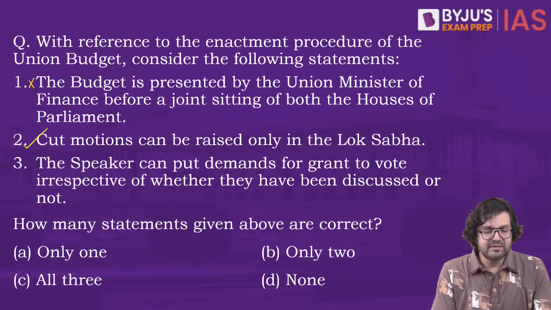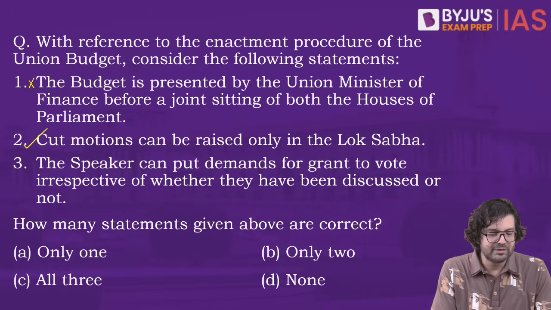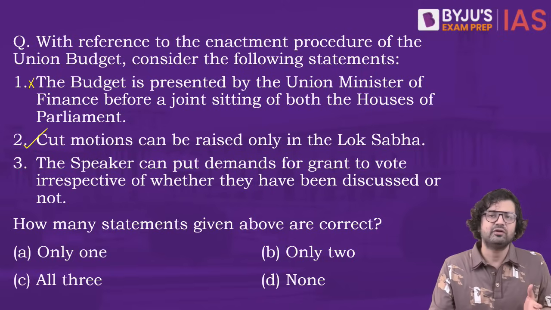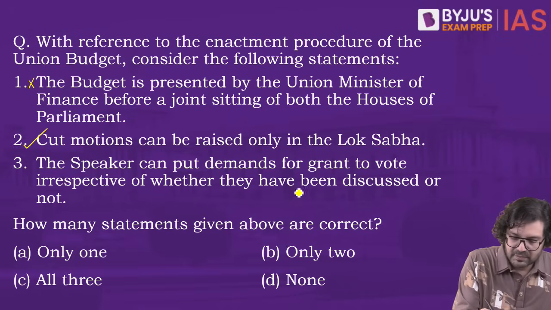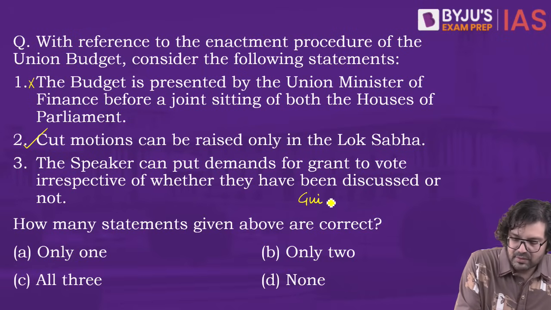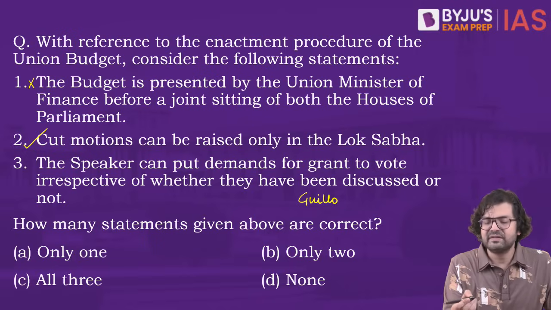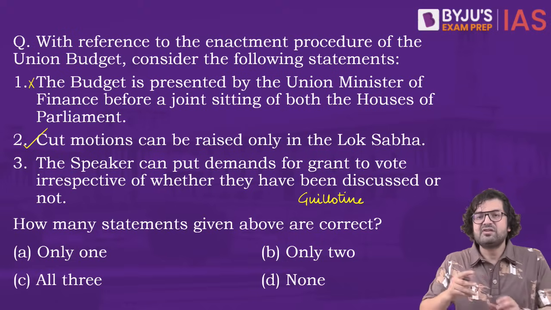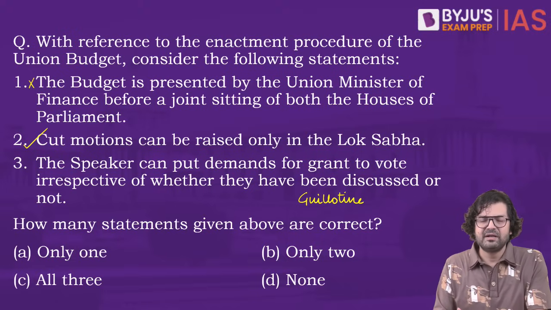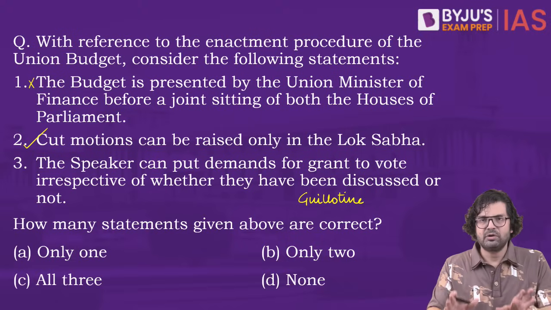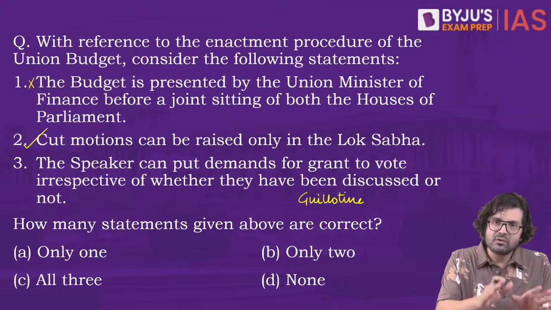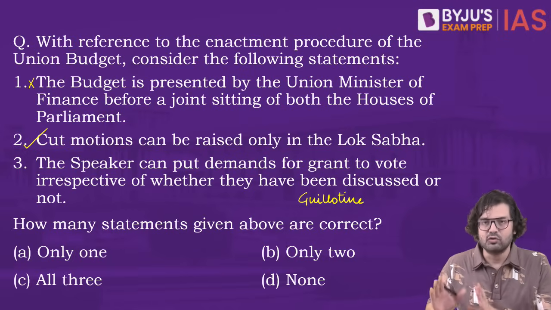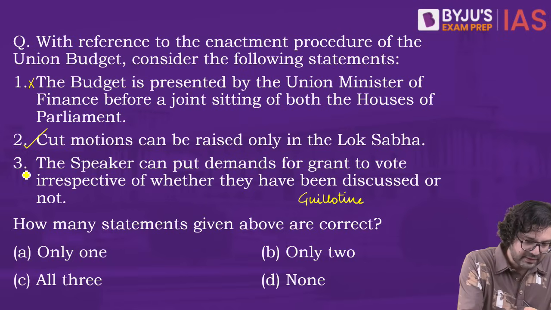Number 3, the speaker can put demands for grants to vote irrespective of whether they have been discussed or not. Yes, that is what is called the guillotine closure. So what is the meaning of this? It means that while the discussions are going on, at any point of time the speaker can say enough discussions, let's put all the matter to vote, even without discussing all the clauses of a bill or a proposal. That's possible. Guillotine closure. So this is correct.